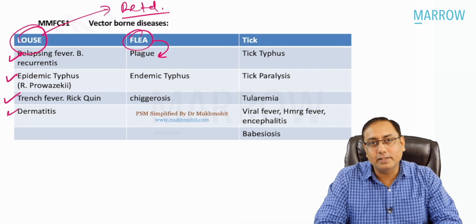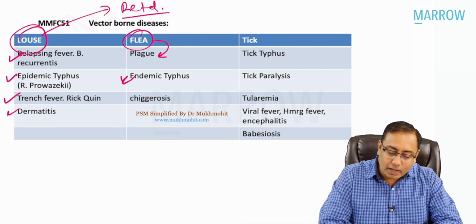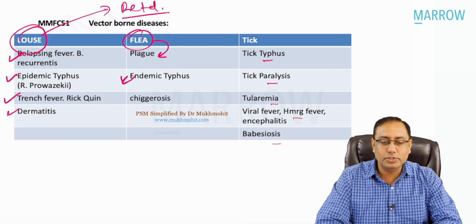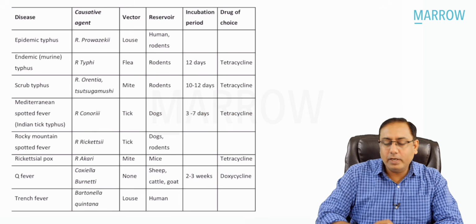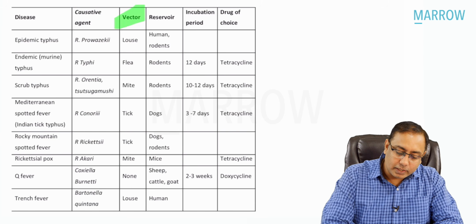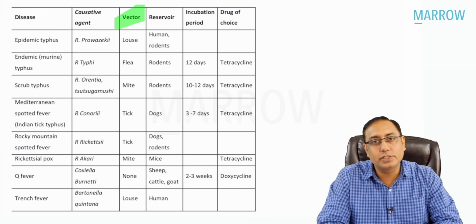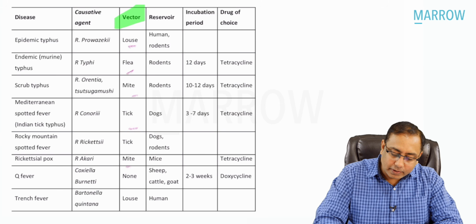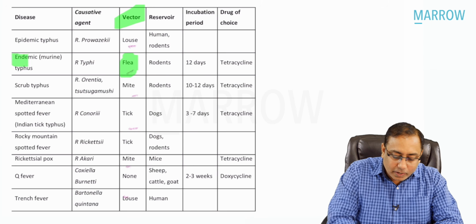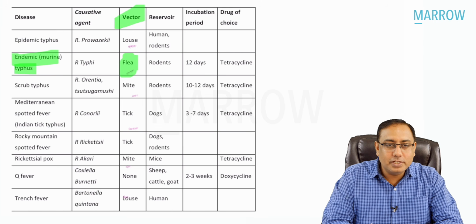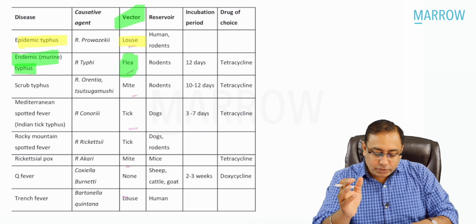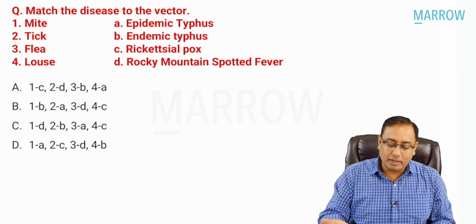Flea is spreading the plague, that is rat flea. Plus, we also have endemic typhus. Tick typhus, tick paralysis, tularemia, viral hemorrhagic fever, babesiosis, all these are tick transmitted. Very frequently, they will ask you questions from this table where we talk about the rickettsial disease. Out of these vectors, which is the only one which is flea-borne? This has been asked multiple times. Flea-borne illness is only one, that is endemic typhus. And louse-borne illness is epidemic typhus. Make sure you remember this for your exam. If you just remember this, you can directly mark the questions.